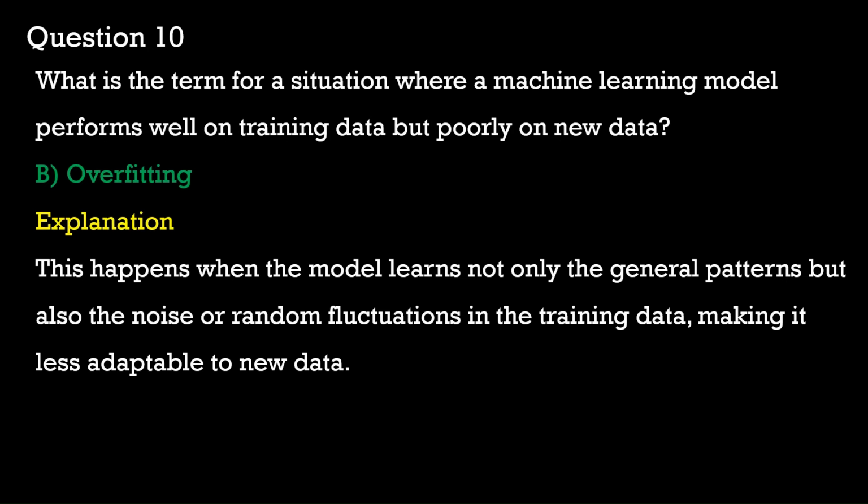An example of overfitting is when a model is trained to predict house prices, so it may memorize the exact prices from the training set. But when new data is introduced, it fails to make accurate predictions because it did not learn the general trend, such as location and size.